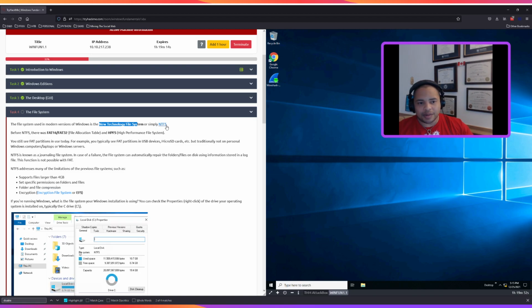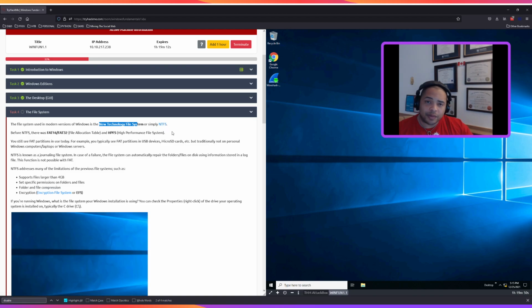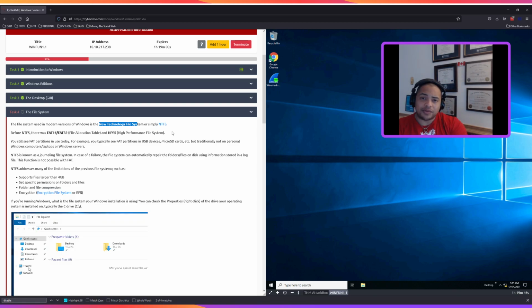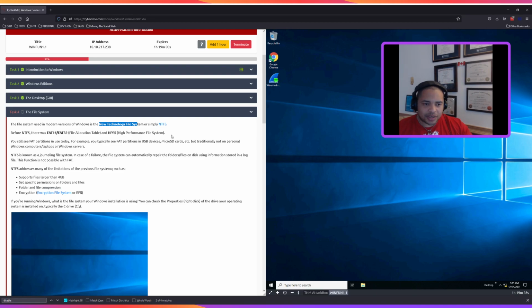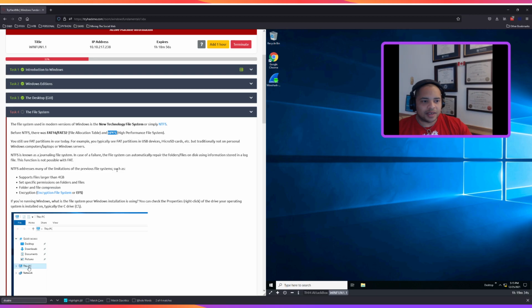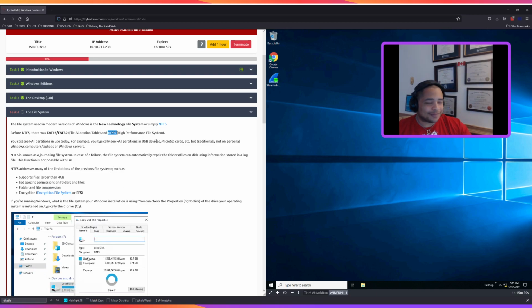You'll see this pop up when you're trying to format a USB drive or something. It might ask if you want to do FAT or NTFS. And I think there's another one that I can't remember off the top of my head. Oh, there we go. FAT16, FAT32, and HPFS. There you go. Give you the answers right there.